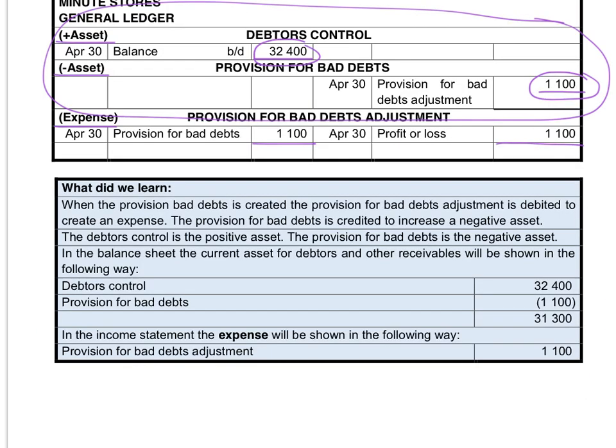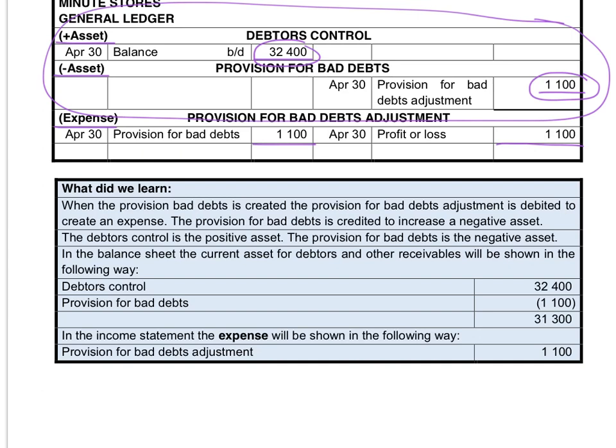What did we learn today? When the provision for bad debts is created, the provision for bad debts adjustment account will be debited to create an expense, and the provision for bad debts will be credited to create a negative asset. The debtors control is my positive asset and the provision for bad debt is my negative asset.